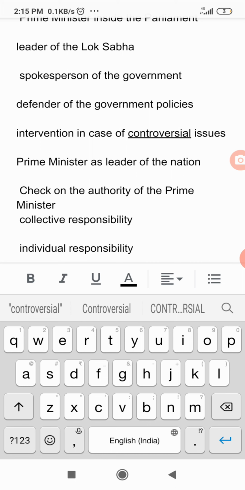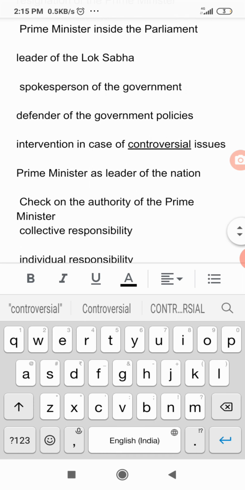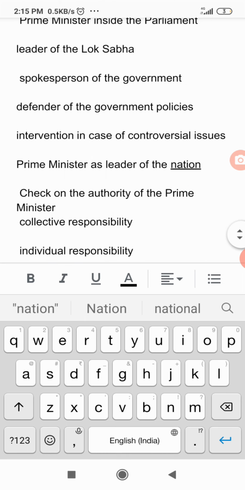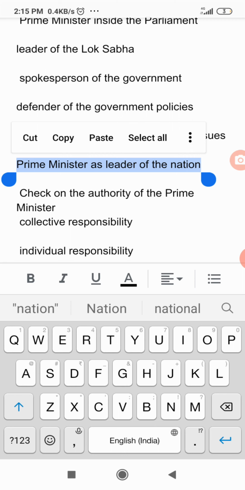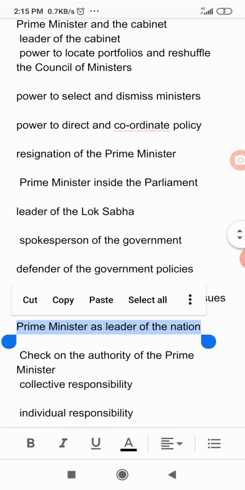That is the belief. Now we have to see the Prime Minister as the leader of the nation. The Prime Minister is representing the whole nation. As you have seen or studied about the UNO, United Nations Organization, in that or in any international meeting, whenever the Prime Minister is present, he is leading the whole nation.